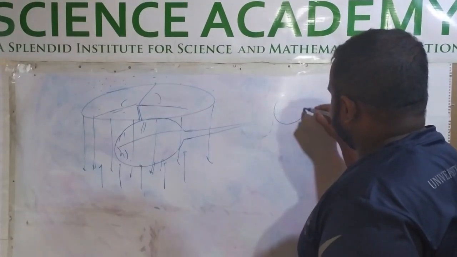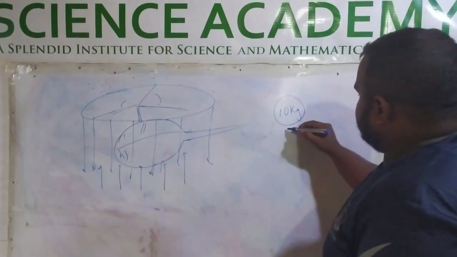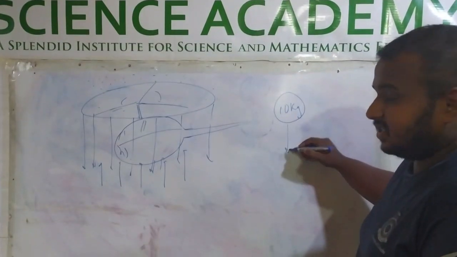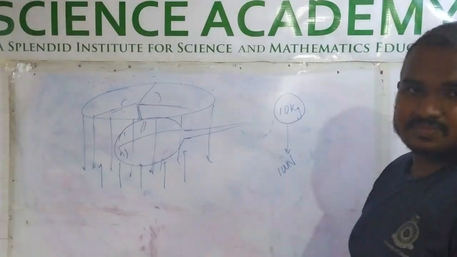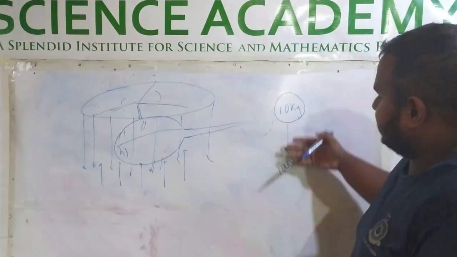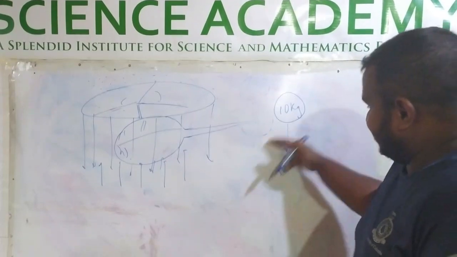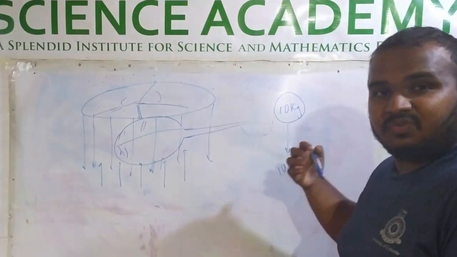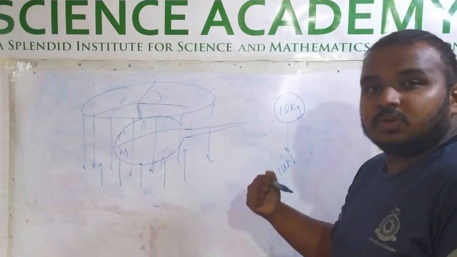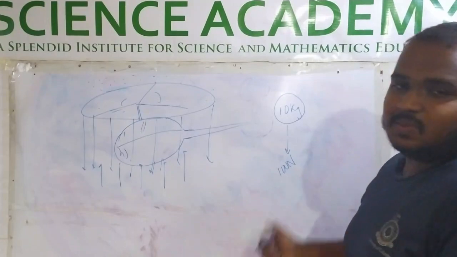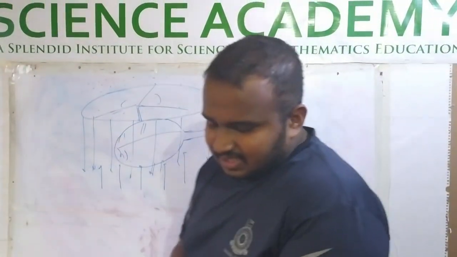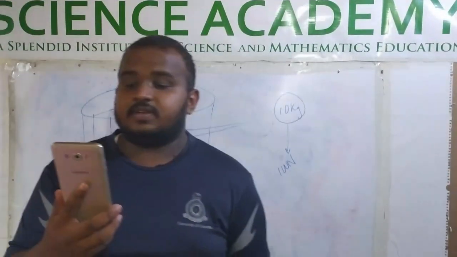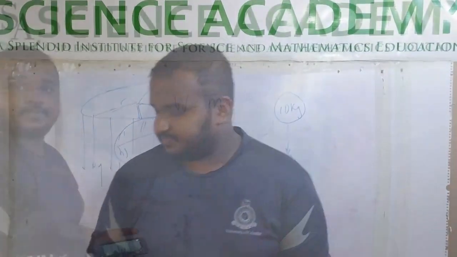Sorry, there is an object of 10 kilograms. This 10 kilogram object will be attracted toward Earth using 100 Newtons of force. Very simple. 10 kilogram, 100 Newton. This is the weight of it. So what is meant by weight? You should say that it is the force attracting a mass toward Earth. We call it the weight. That is the seventh question they ask you: what is meant by weight.